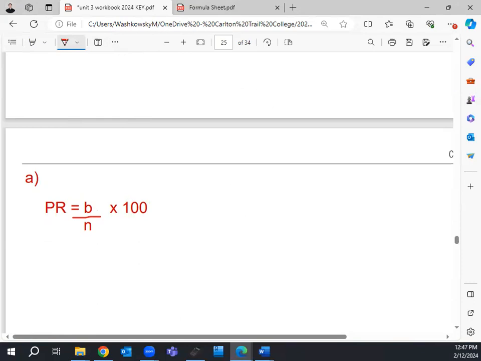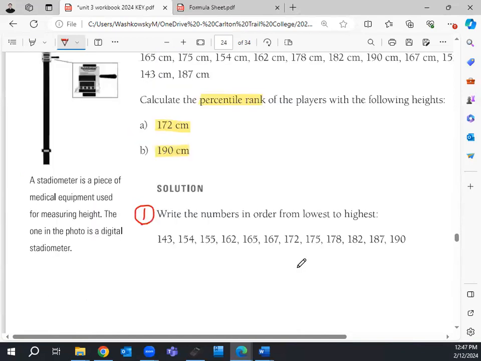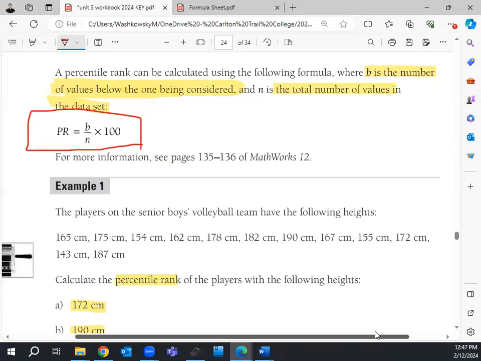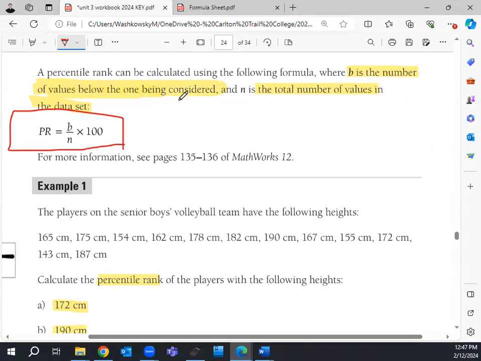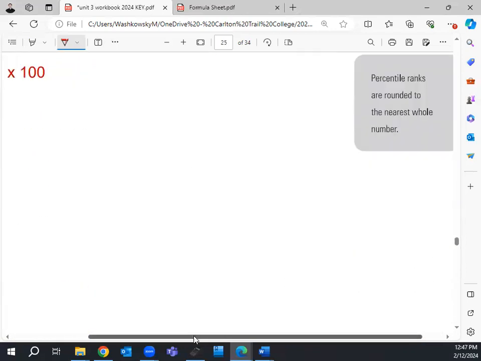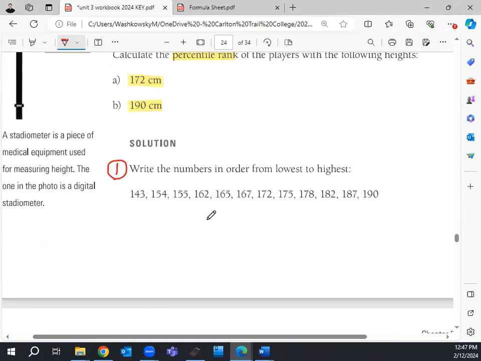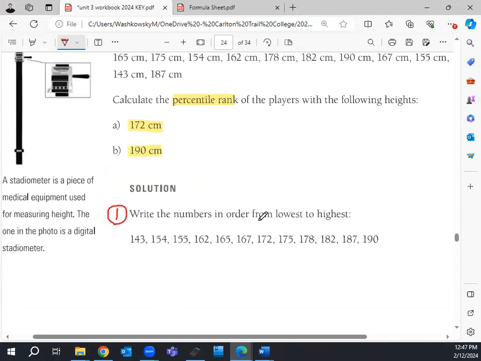So what does the B stand for again? The first thing we always do is put our formula in, now we have to substitute. But what do we substitute? What does the B represent in this case? The B represents the number of values below the one being considered. Which measurement am I considering? I'm considering 172. So if I go here, how many values are below this?